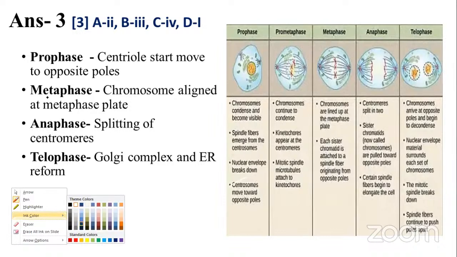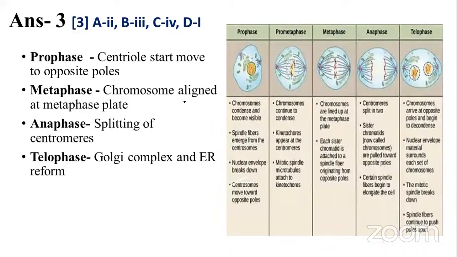And the next one is metaphase. Metaphase we already discussed: chromosomes aligned at the metaphase plate. See here, this is the metaphase. This is the prophase only, so it is not given in your options. Anaphase and telophase, telophase is the last phase. Anaphase is the next one after metaphase. The chromosomes are lined up at the metaphase plate only. They have given the same here, so this is the option.